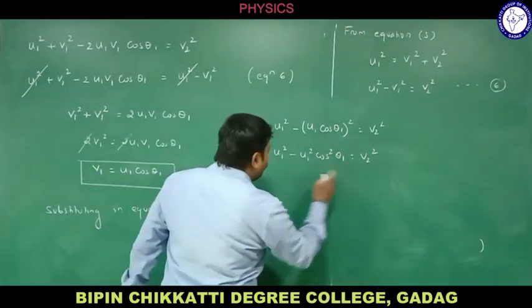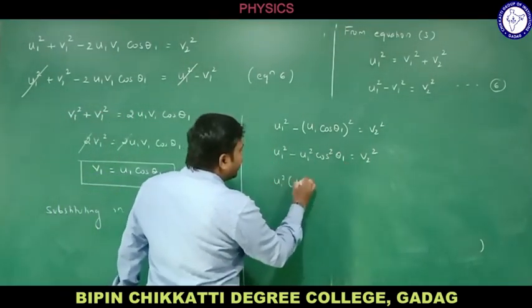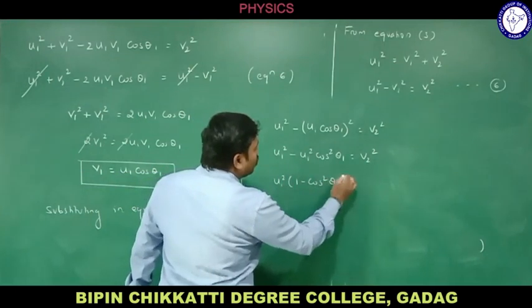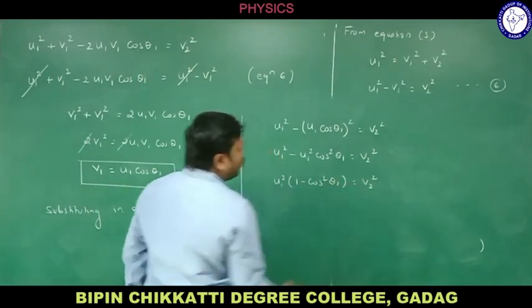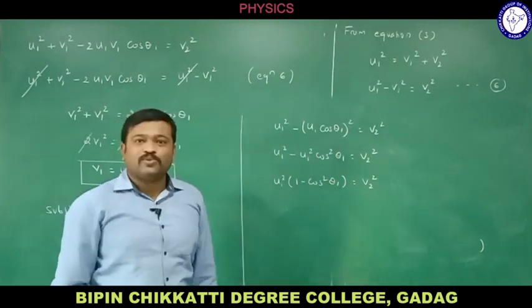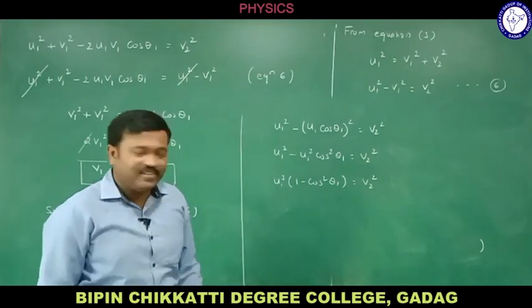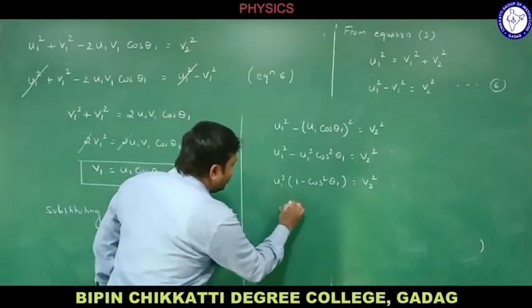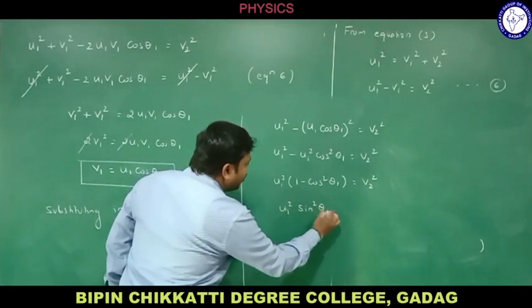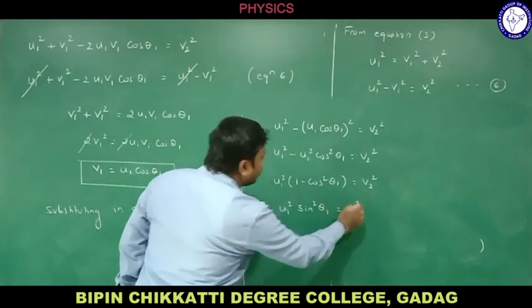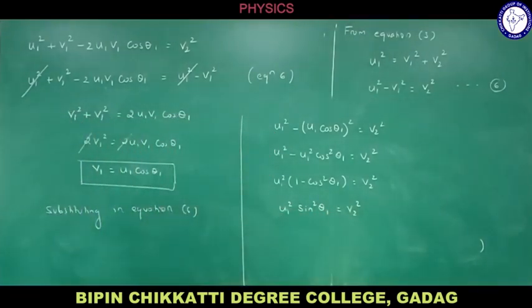Let me take U1 square common here. What do I get? 1 minus cos square theta 1 is equal to V2 square. But you know what 1 minus cos square theta is? Sin square theta. So U1 square sin square theta 1 is equal to V2 square.